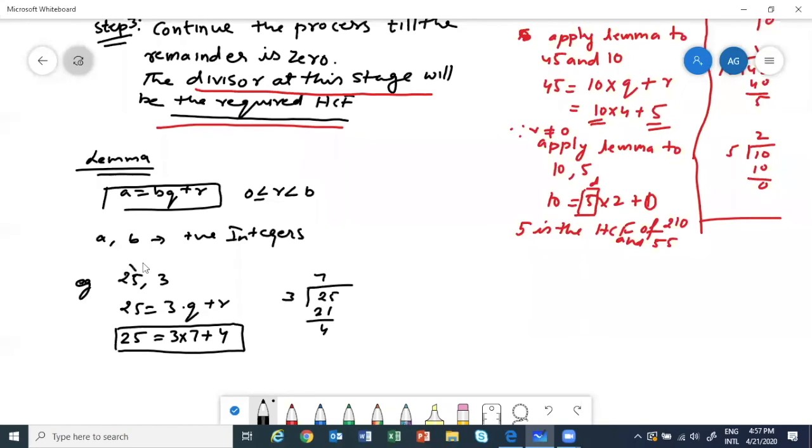Okay, so if you have any two numbers, divide the bigger one by the smaller one and you will be able to write it as a = bq + r, where r will always be less than the divisor. Now, we are going to use this lemma again and again to find the HCF. That is what we are doing, nothing else. So for that, we have written the steps above.